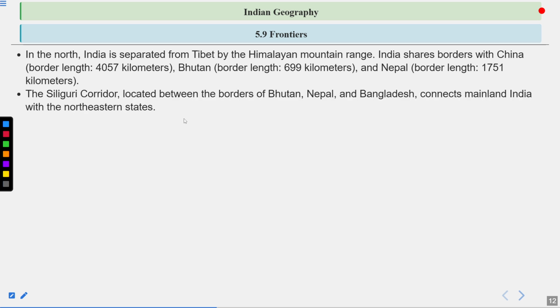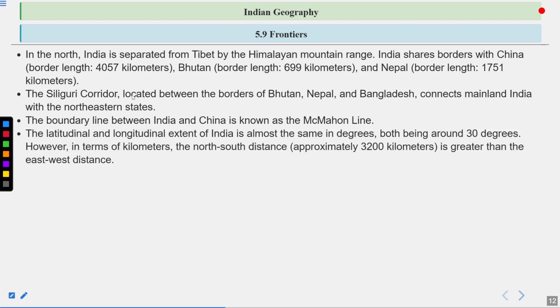The Siliguri corridor, located between the borders of Bhutan, Nepal, and Bangladesh, connects mainland India with the northeastern states. Because of its strategic location, it is known as the Chicken Neck. The boundary line between India and China is also known as the McMahon Line.